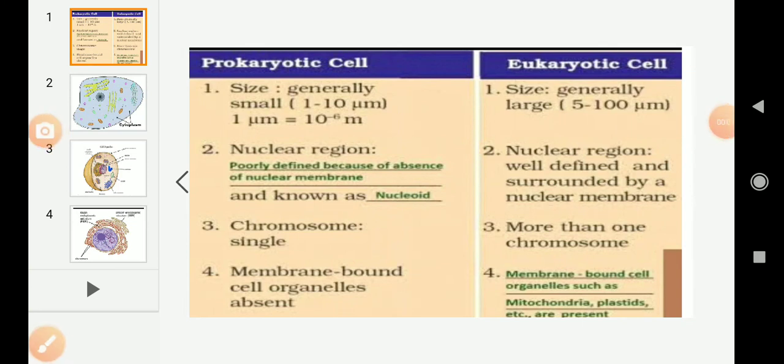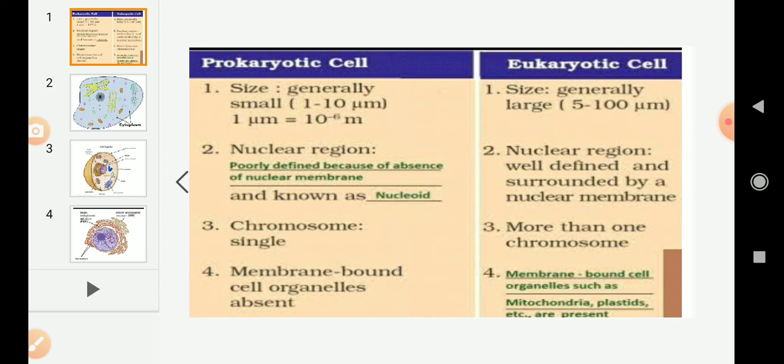Good morning, students. In the last class, I told you that the cell has three main parts, that is, first, plasma membrane or cell membrane, second, nucleus, and third, cytoplasm. I have completed the cell membrane and nucleus in the previous classes, and today I am going to explain the cytoplasm on page number 62.